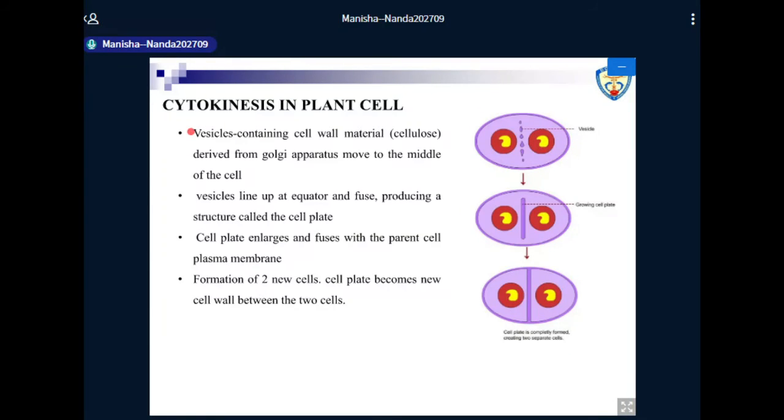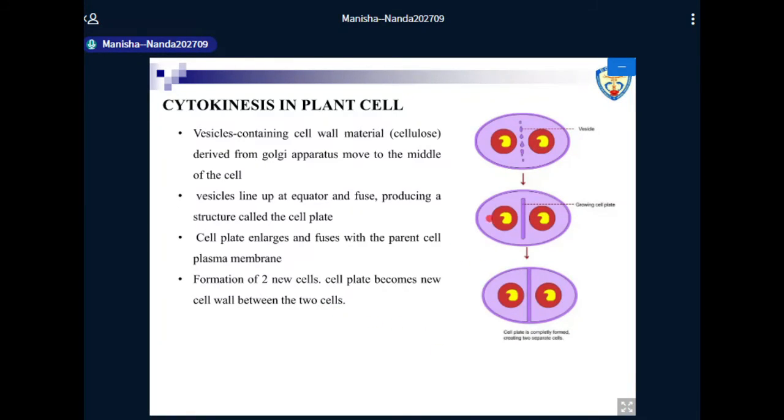So cytokinesis in plant cells is characterized by vesicles containing cell wall material, that is cellulose, which are derived from the Golgi apparatus, and they move to the middle of the cell, that is the equatorial plate. These vesicles line up at the equator and then finally fuse, producing a structure called the cell plate, as you can see here. The cell plate enlarges and fuses with the parent cell membrane, forming two new cells. The cell plate becomes the new cell wall between the two cells.